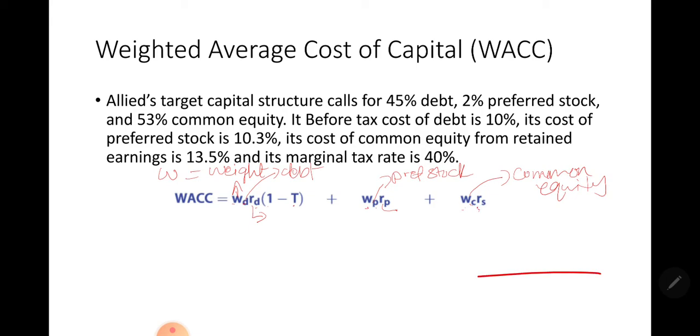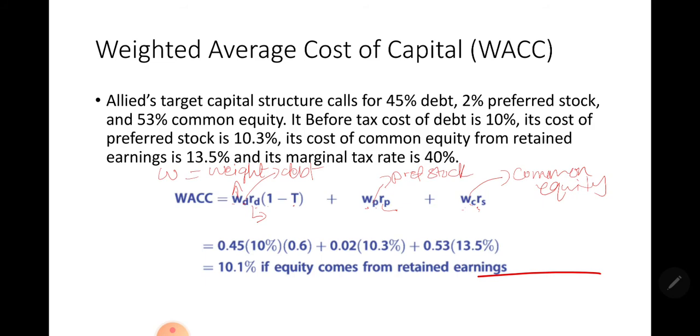So let's plug in the values. 0.45 is the weight of the debt, and 10% is the before tax cost of debt. So 1 minus 0.4, which is the marginal tax rate, gives you 0.6. Then on the cost of preferred stock, you have 2% preferred stock.